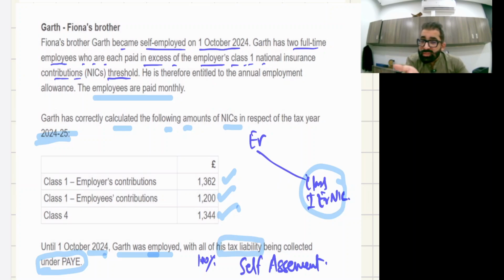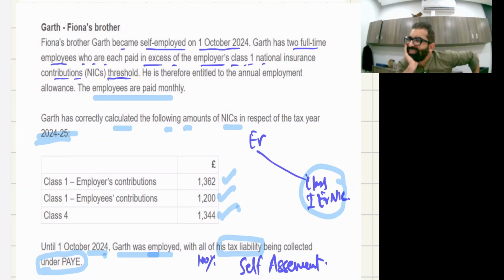Why? Because in the last fiscal year, this guy paid 100% of his tax liability through PAYE, that means through deduction at source. 100% means more than 80%. So now this guy is eligible for the exemption of POA, payment on account. So now this guy will pay class 4 NIC through the balancing payment.